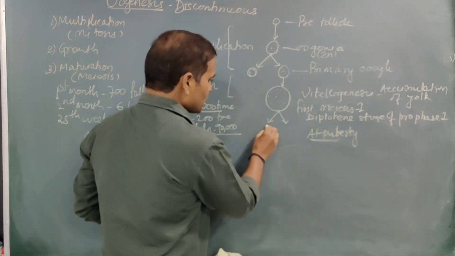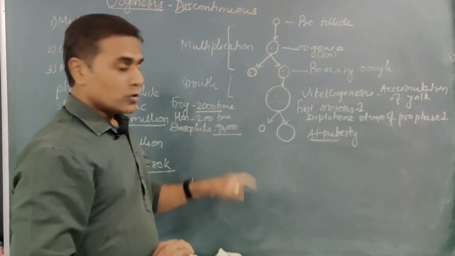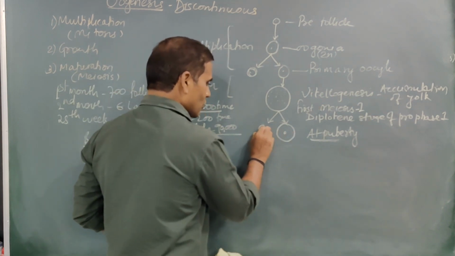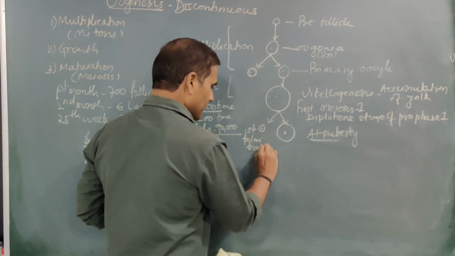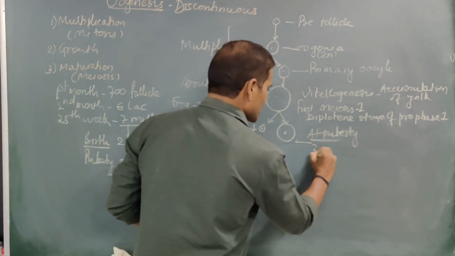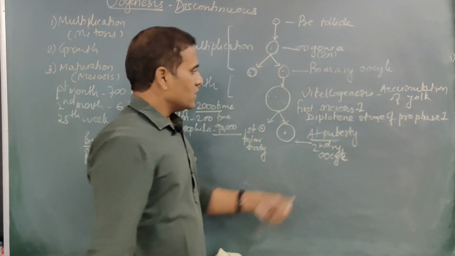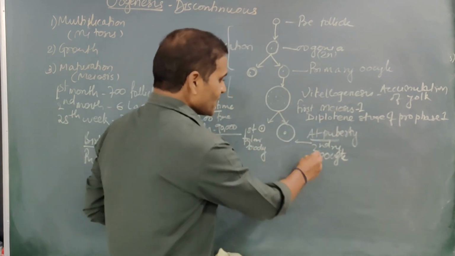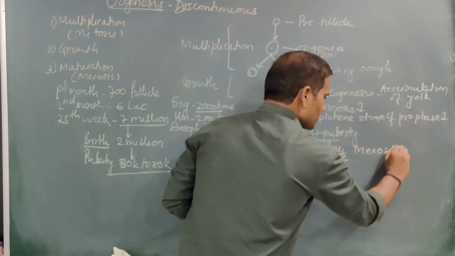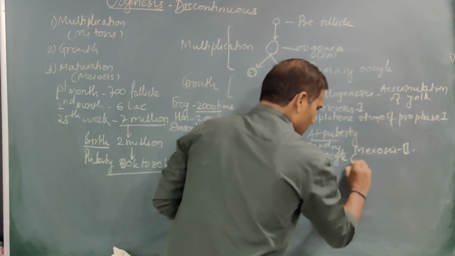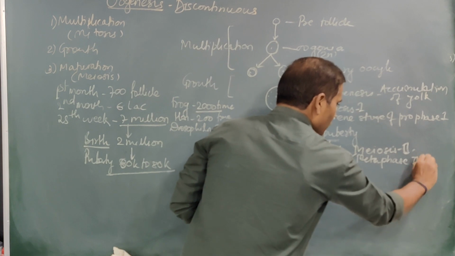So this time this primary oocyte divides into two cells, one large cell and one small cell. The small cell is called the first polar body, and this is your secondary oocyte. Now during this stage, meiosis 1 is completed, and at the secondary oocyte stage it undergoes meiosis 2, and it is again arrested at metaphase 2 of meiosis.